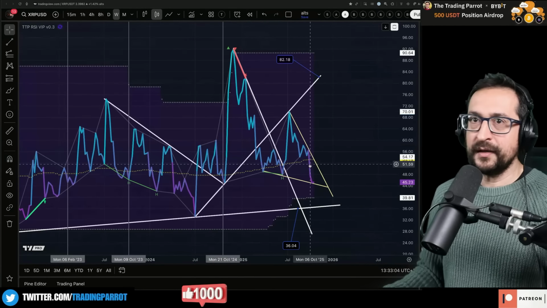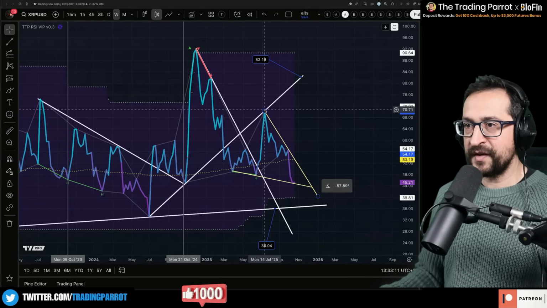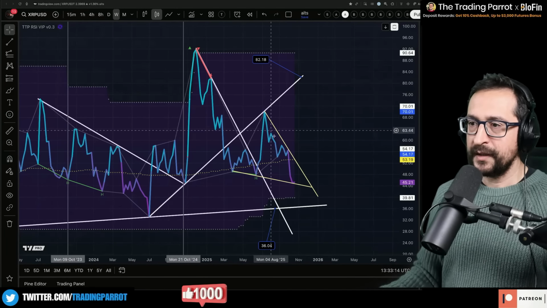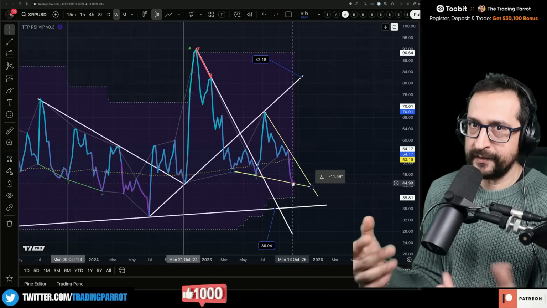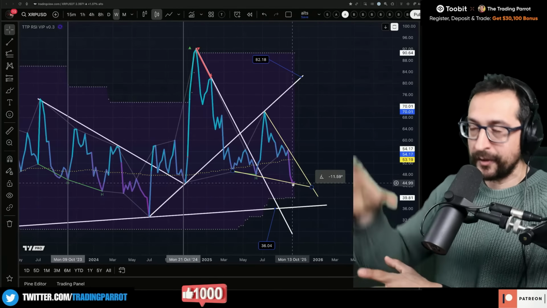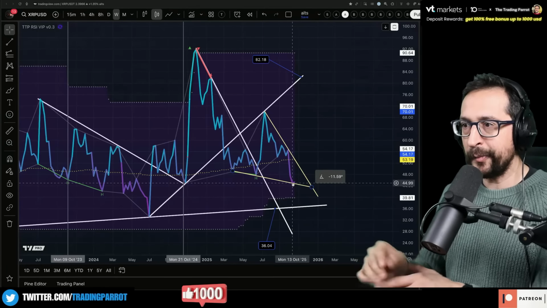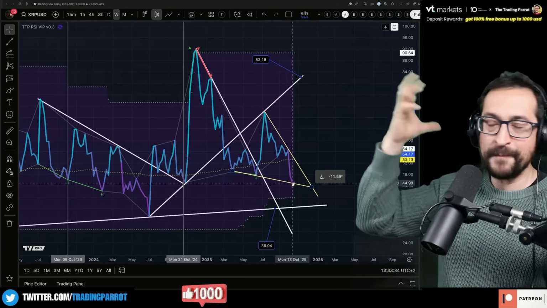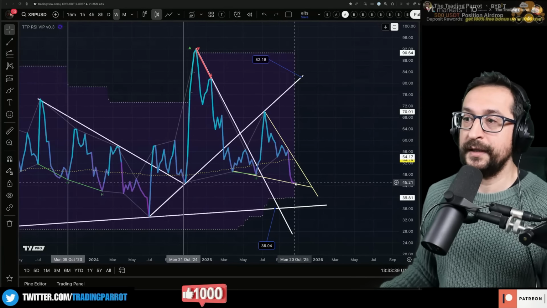This pattern in here on the weekly, it's not bad, okay? Broke down in here, did the revenge rally with that smaller flag, came back down, tested support. This is a bullish pattern, okay? And in the stream, we have already seen how many times this pattern doesn't play out. Pretty much every coin that did a flag to the downside with a triangle puked. So it can fail. I hope you keep that in your mind, because just because it's a bullish pattern, it doesn't mean it needs to break out to the upside.